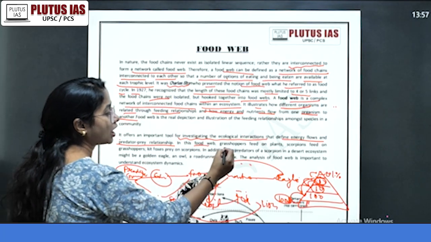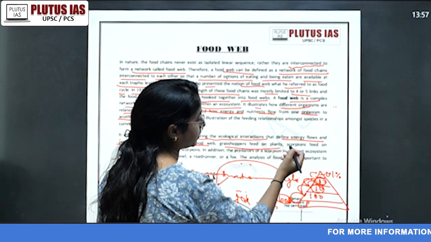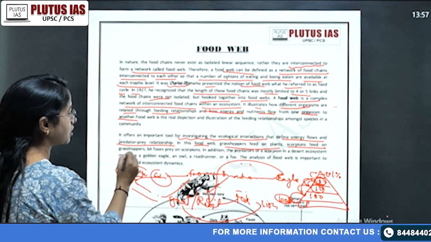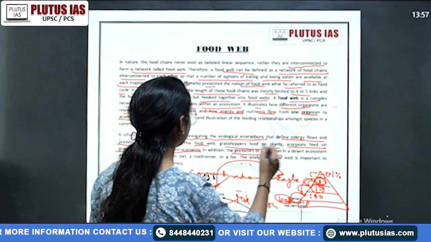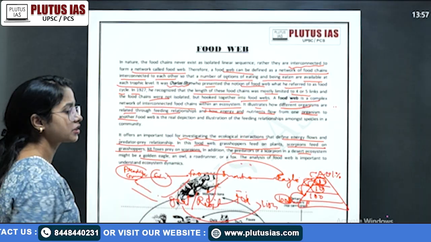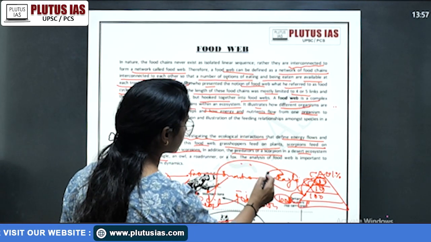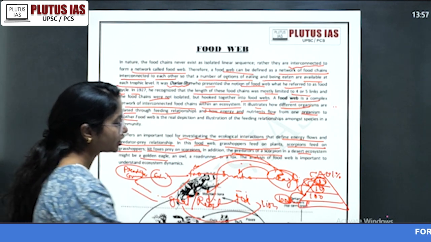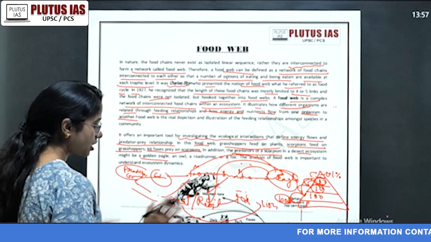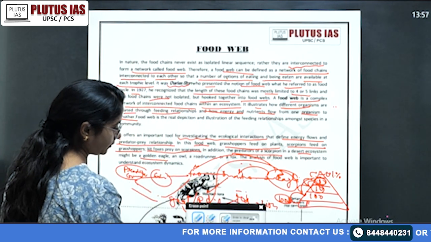In this food web, grasshoppers feed on the plants, scorpions feed on the grasshoppers, kit foxes prey on the scorpions, and in addition the predators also feed on others. It's not necessary that an eagle takes the snake, maybe it eats a frog, that can also happen, right? So that does not mean it will feed only on this one. So this is a complex network, okay?